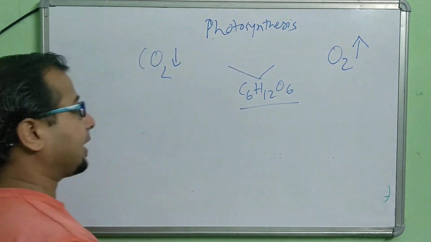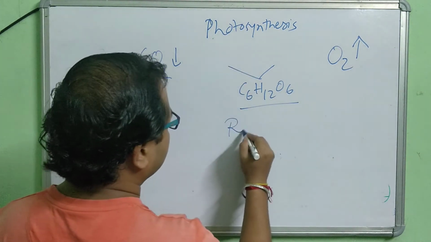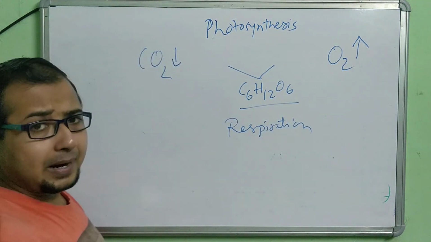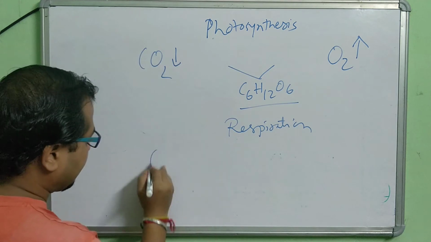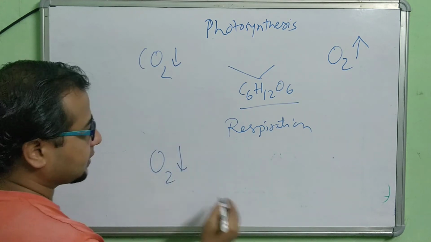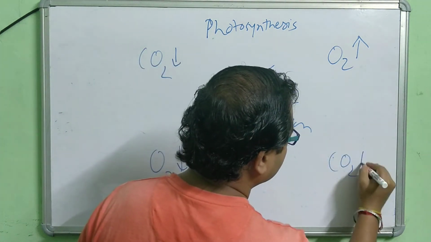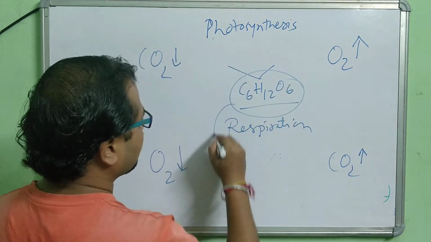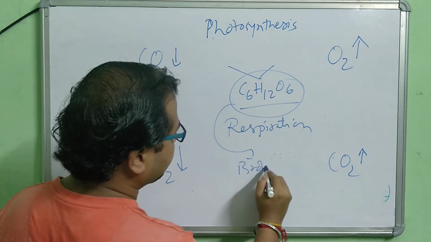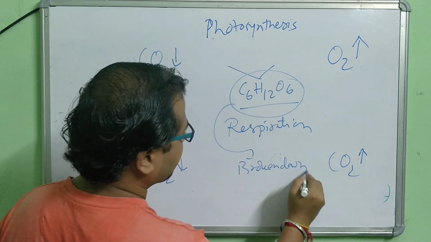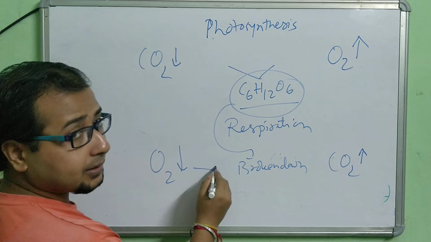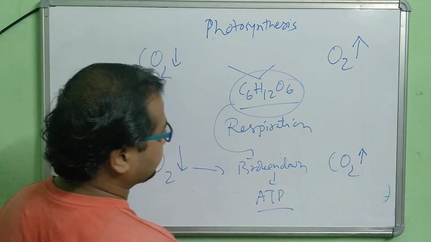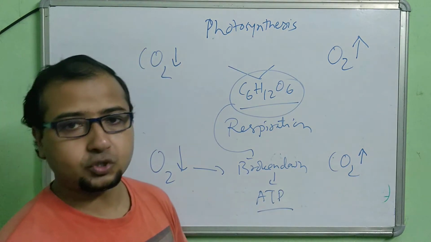Now in respiration, in plants or other animals, they inhale oxygen and release CO2, and in between the glucose is broken down with the help of oxygen, producing energy, ATP, which is utilized.